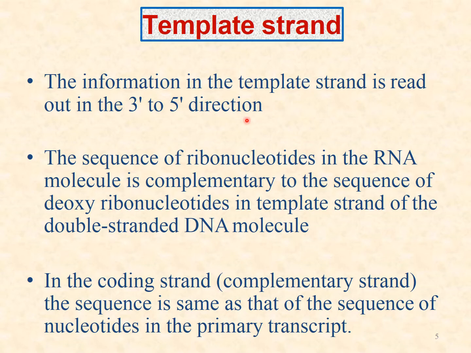So only the template strand is in the 3' to 5' direction. The sequence of ribonucleotides in the RNA molecule is complementary to the sequence present in the template strand. So the template strand has the anti-nucleotides of the primary transcript, while the coding strand has the same sequence as the primary transcript.